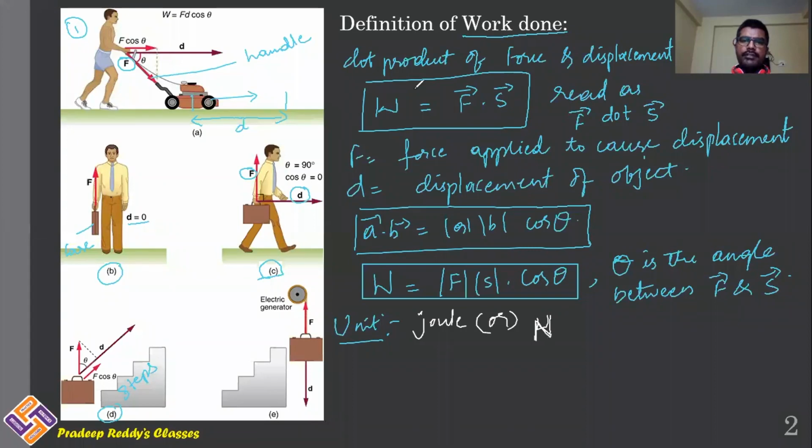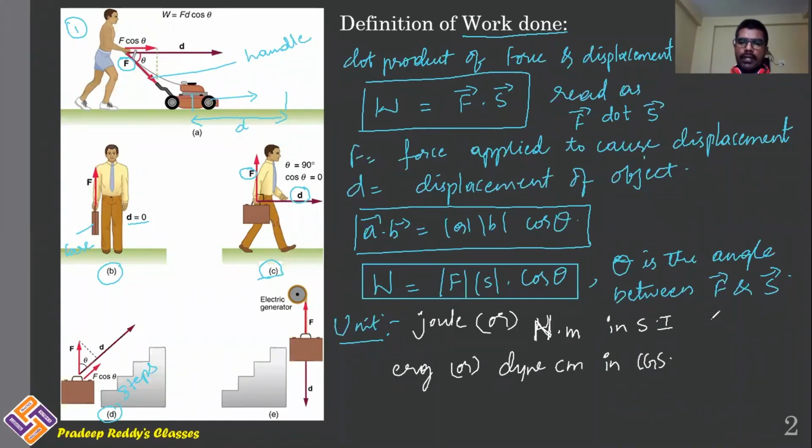Force unit is Newton, and displacement unit is meter. Newton meter is simply called joule. It is known as joule, and this is in the SI system. Likewise, erg, or you can write it as dyne centimeter, in the CGS system.